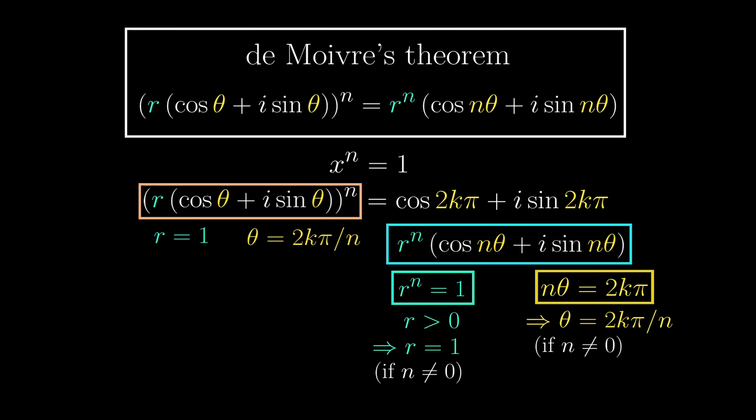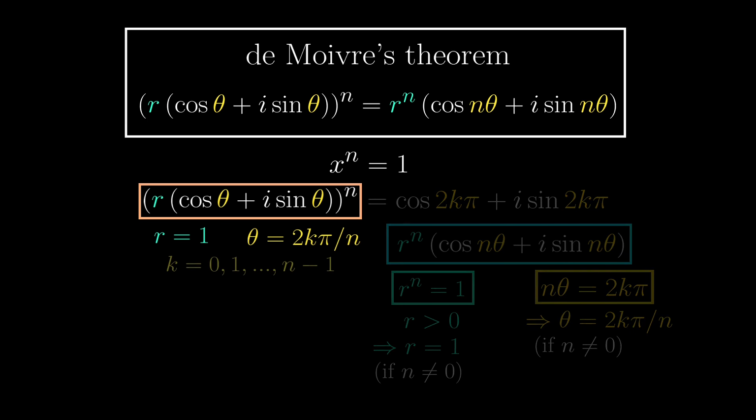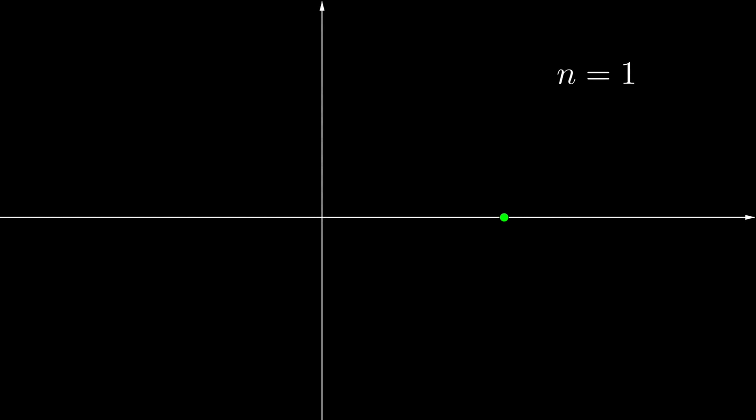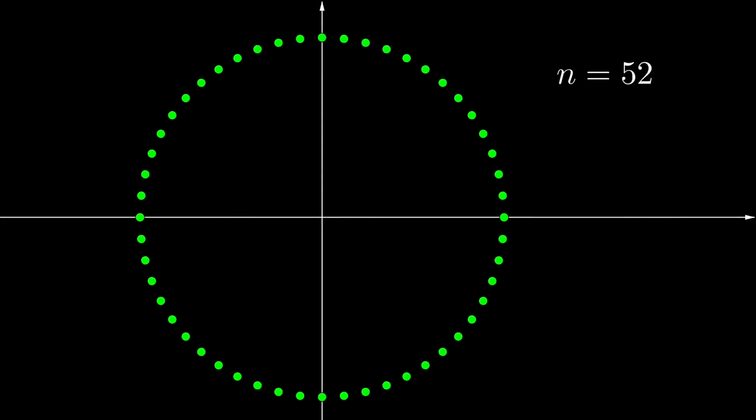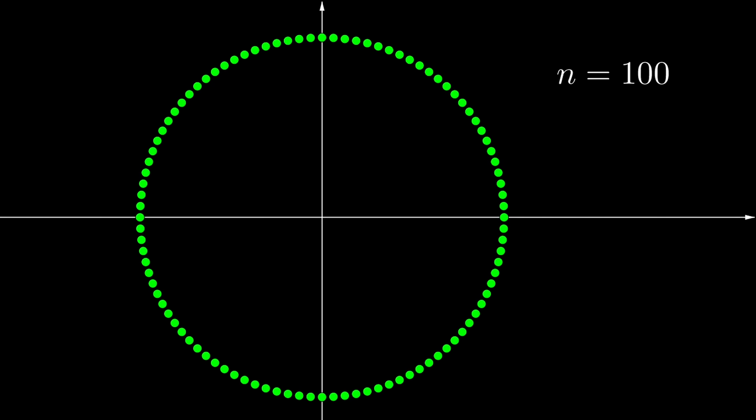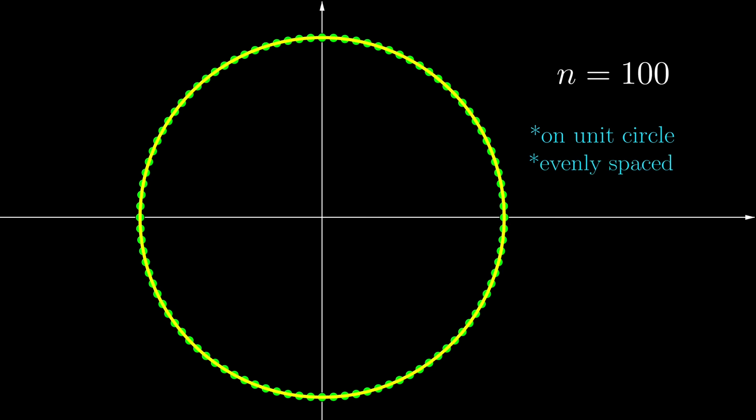Well, actually exactly n of them, namely from when k equals 0 all the way to n minus 1. And these n different answers are called nth roots of unity. How do these roots of unity look on the complex plane? Well, when n equals 1, there is only one root, namely 1. And when n gets large, it is easier to see the pattern of these roots of unity. They all lie on the unit circle and are evenly spaced across the circumference.